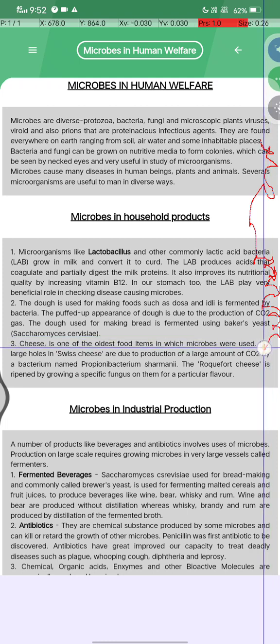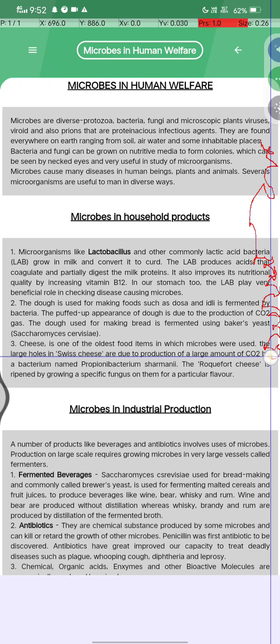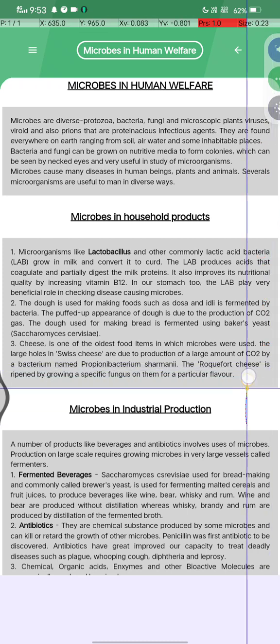What is cheese? Cheese is one of the oldest food items in which microbes were used. The large holes in Swiss cheese are due to the production of a large amount of CO2 by a bacterium named Propionibacterium sharmanii. The Roquefort cheese is ripened by growing a specific fungus on it for a particular flavor.